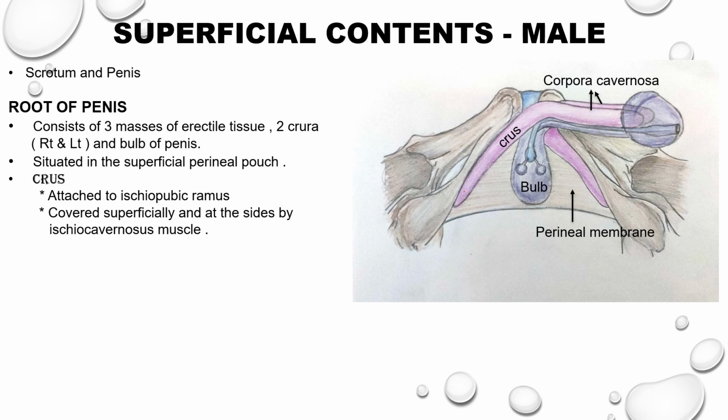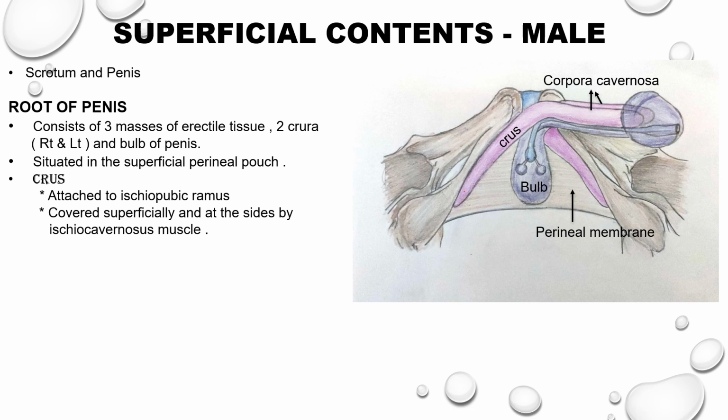If we take the contents of the urogenital triangle, now we are going to see the superficial contents, not the deep contents. The superficial contents means the external genitalia of the male and female. If we take the superficial contents in male, the scrotum and penis constitute the superficial contents.